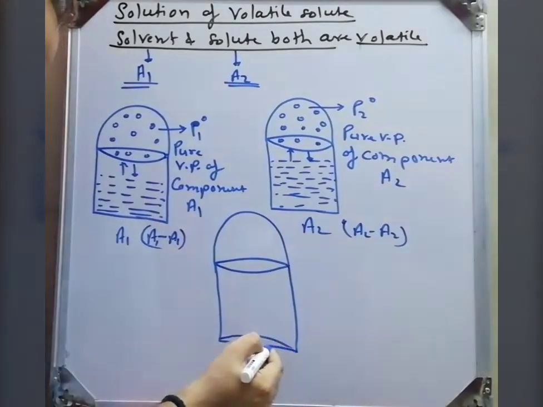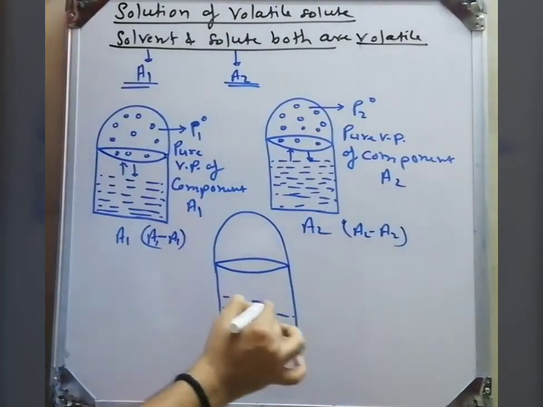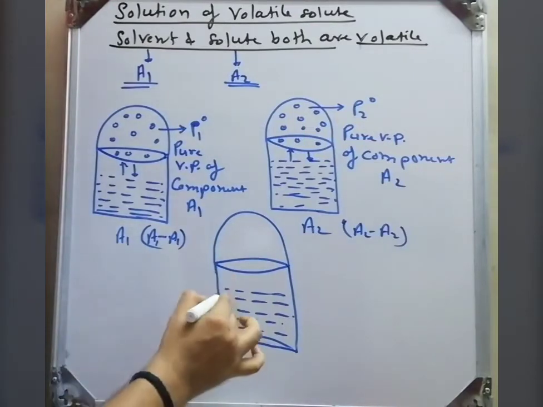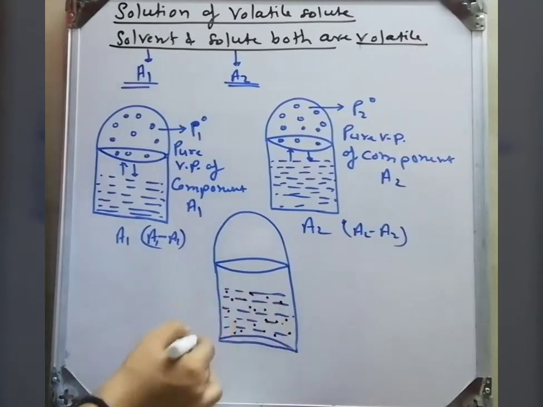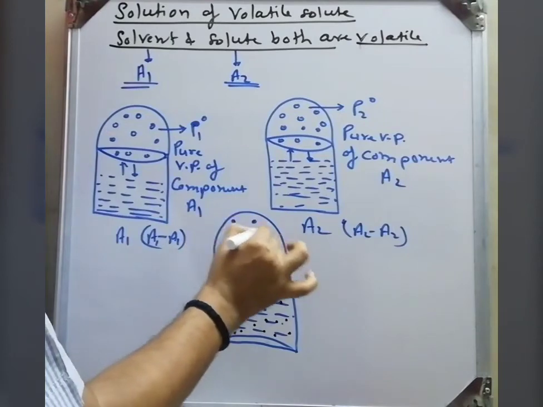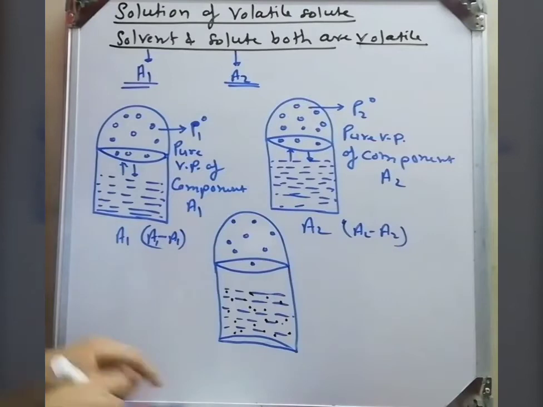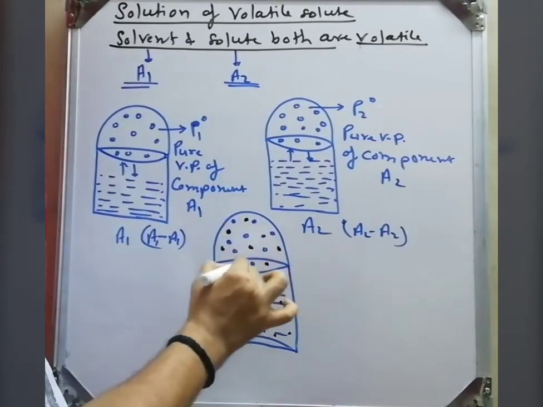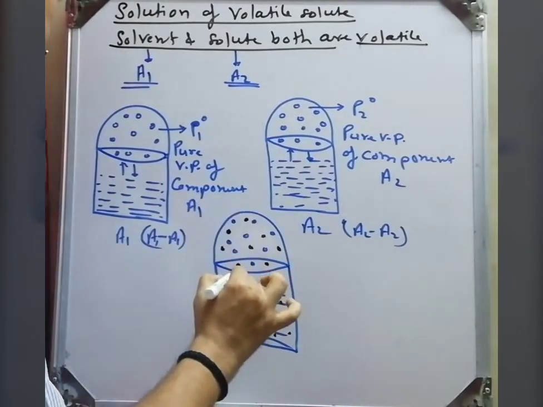See this structure properly. This black dot indicates A2 and the blue is A1. So here we get the vaporized molecules. Both components can vaporize, blue as well as black.